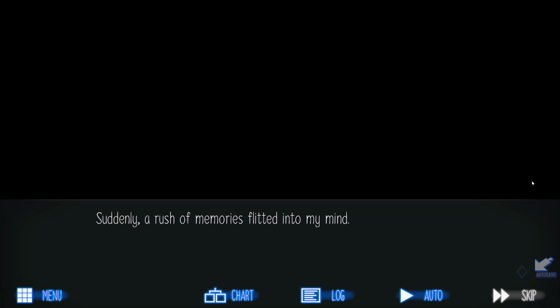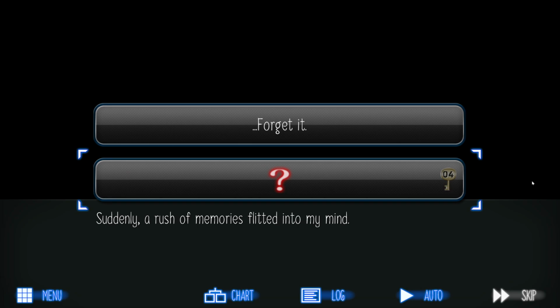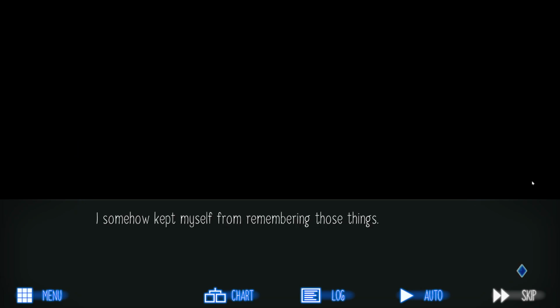Suddenly, a rush of memories flitted into my mind. Okay, well, I don't have 4 keys, so forget it. I somehow kept myself from remembering those things. I wonder if that's if I have 4 keys or if I have key number 4. We'll find out, maybe. After all, I'd gone on this trip to forget.